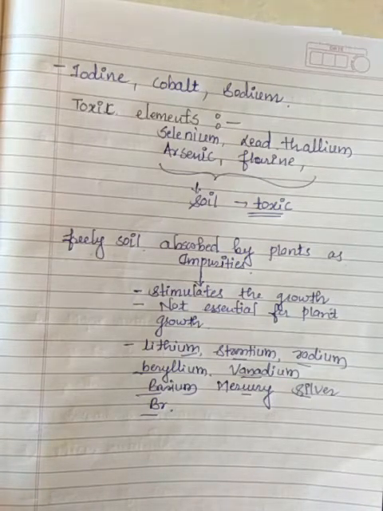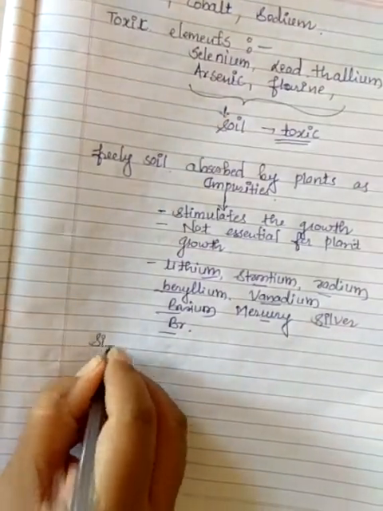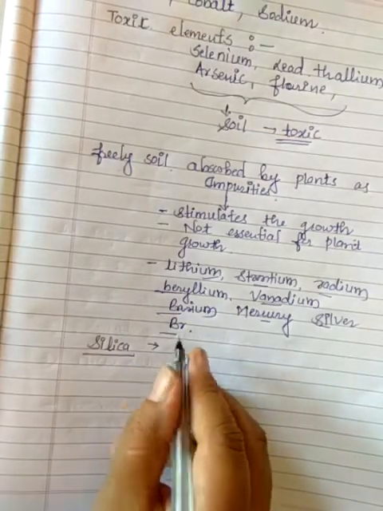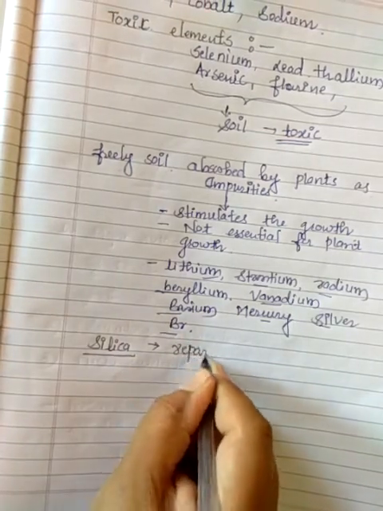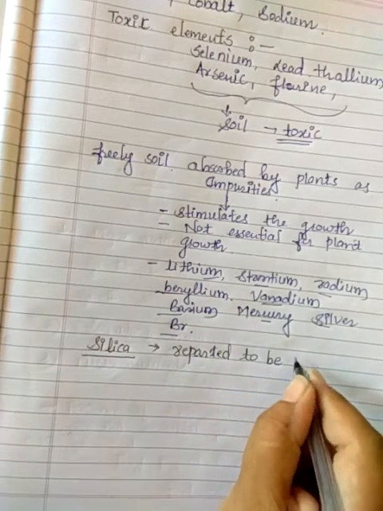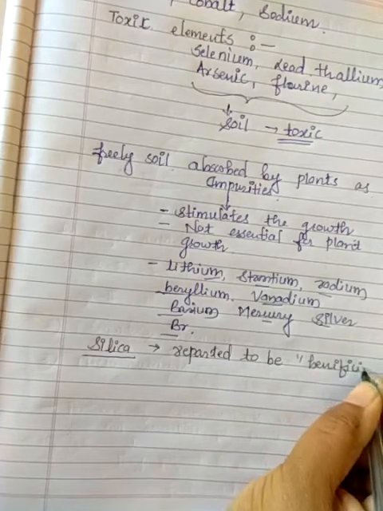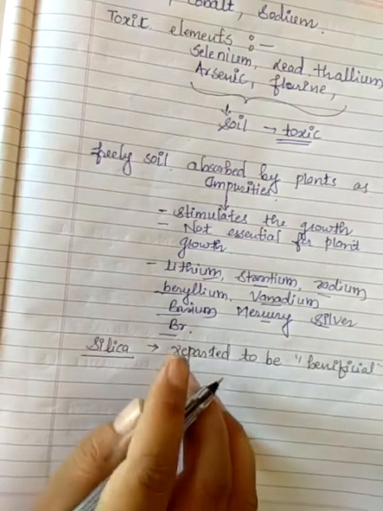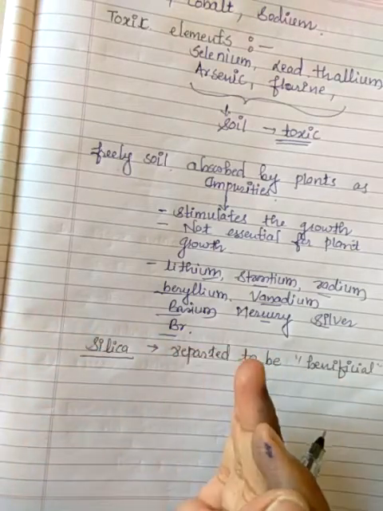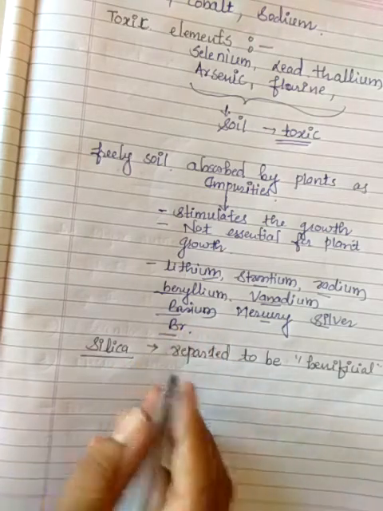And next, silica is reported to be beneficial particularly in rice, but not classified as essential as per the criteria fixed for this purpose.